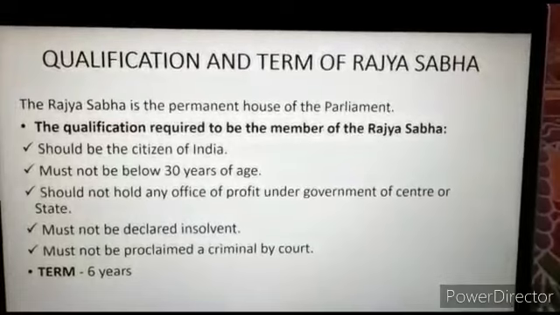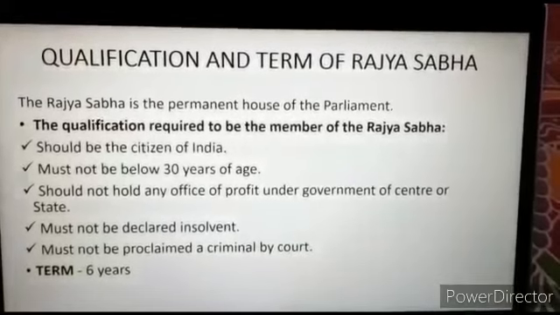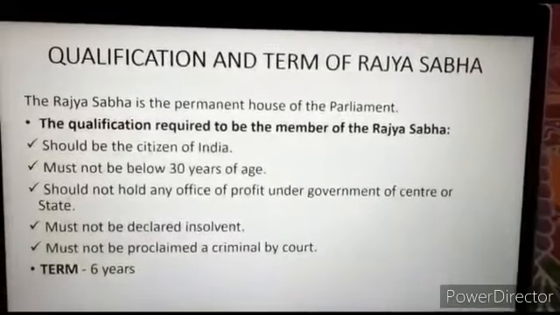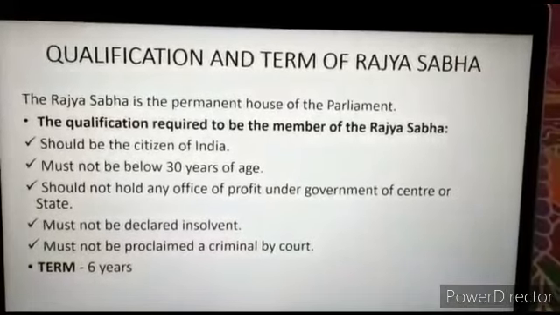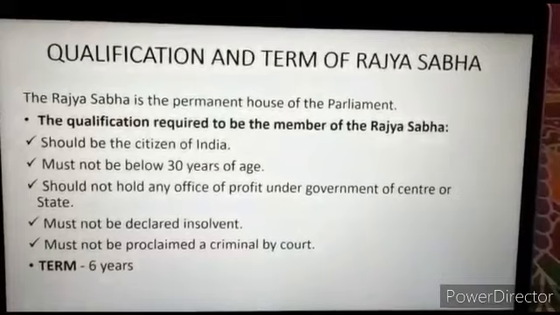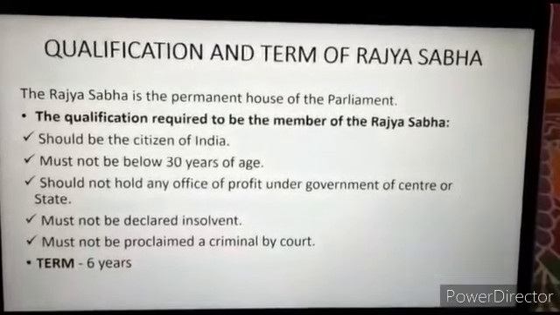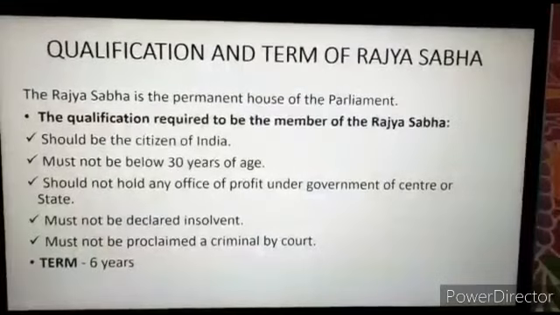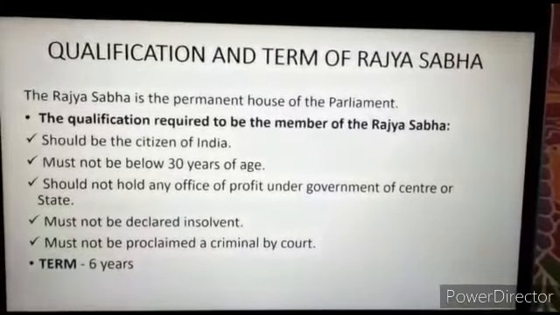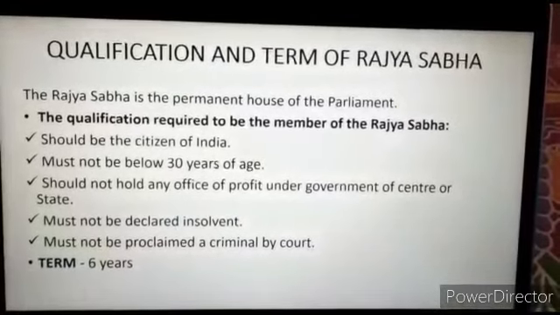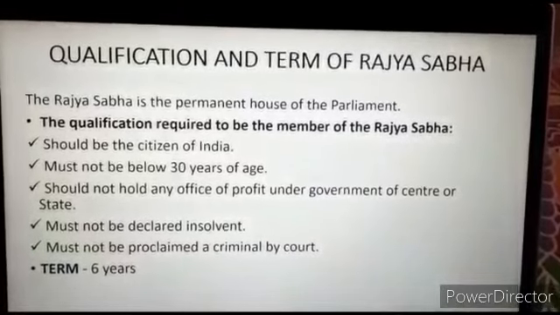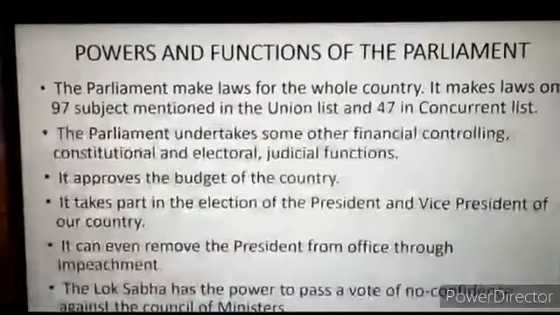The Rajya Sabha is the permanent house of the parliament. The qualifications required of its members are: they must be a citizen of India, must not be below 30 years of age, and should not hold any office of profit under the government of the center or state, must not be declared insolvent, and must not be proclaimed a criminal by a court. Its term is 6 years.